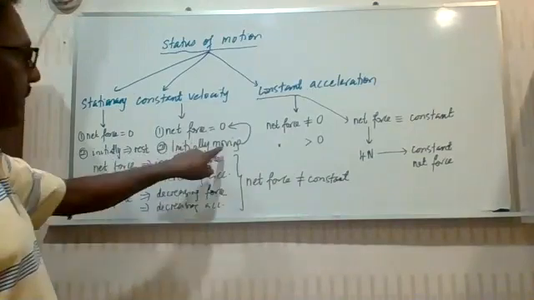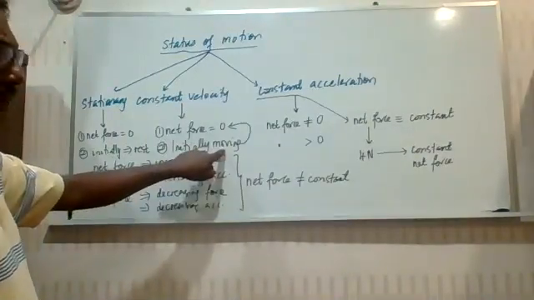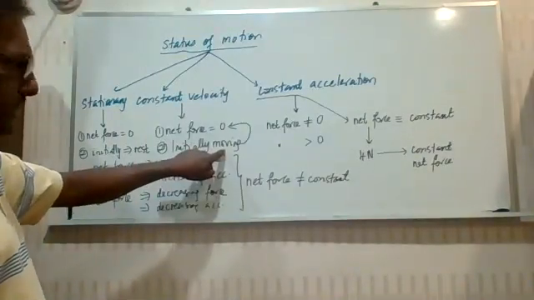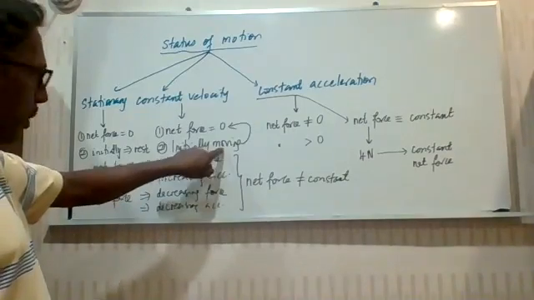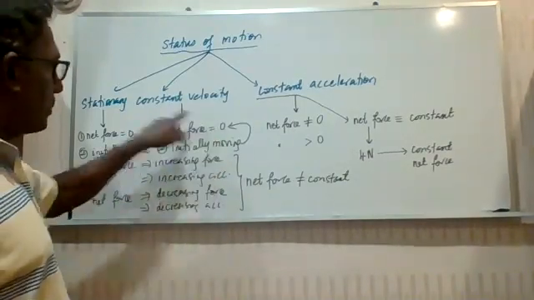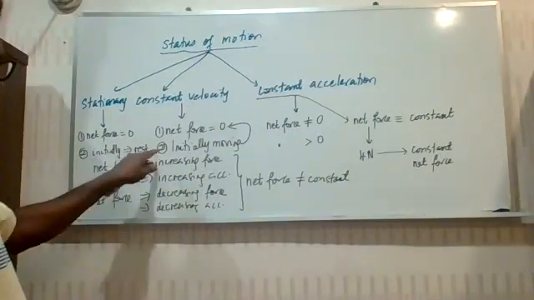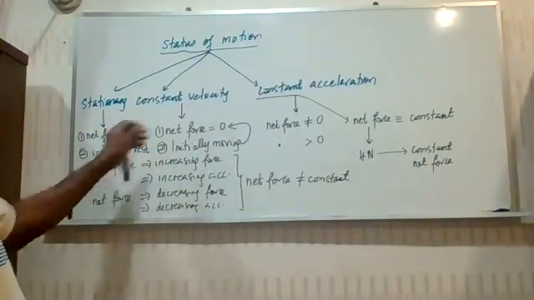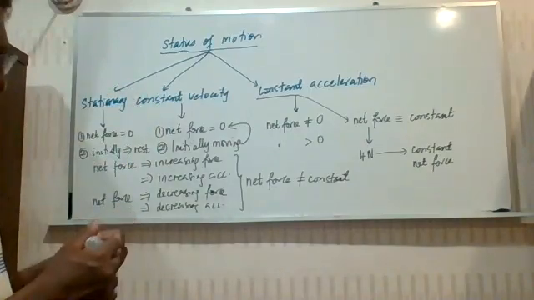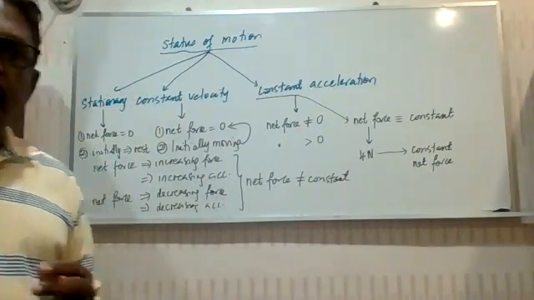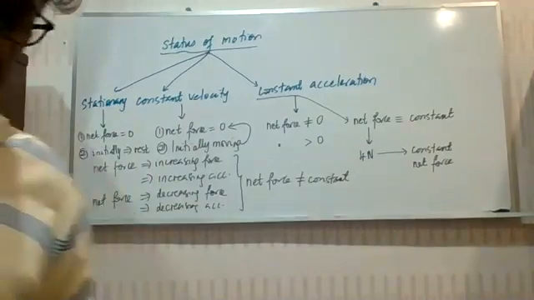Initially, when it's moving, it could be accelerating, it could be decelerating, doesn't matter. But the moment the net force became zero, it was traveling at constant velocity. So this point number two shows the difference between the two states of motion. Now, have you captured all that I've said?